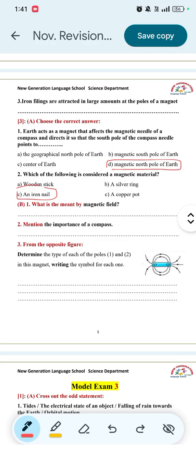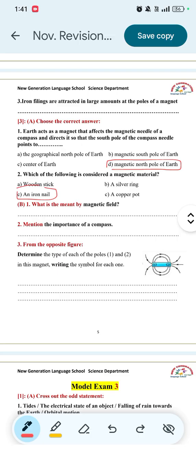Number 2. What is meant by magnetic field? Magnetic field is the region around a magnet where the effect of its magnetic force appears. Number 2, mention the importance of a compass. A compass is used to identify the four main geographical directions of Earth, which are north, south, east, and west.